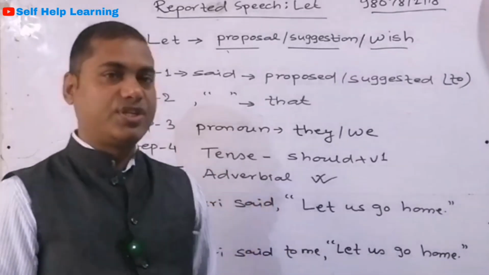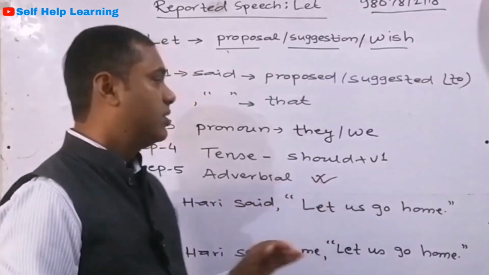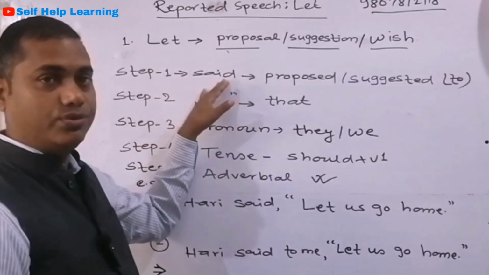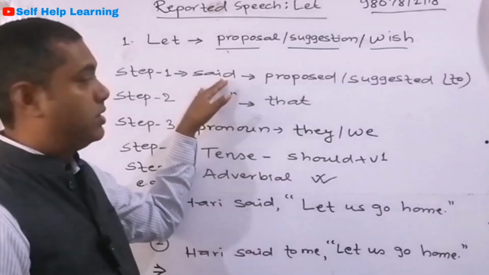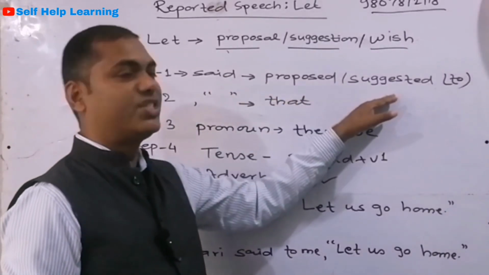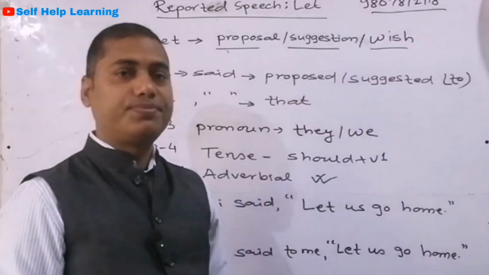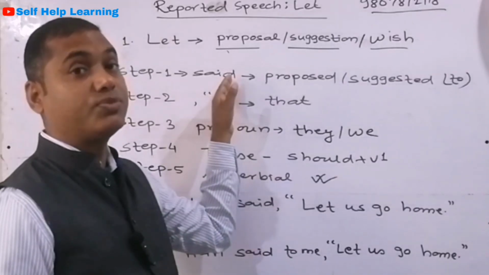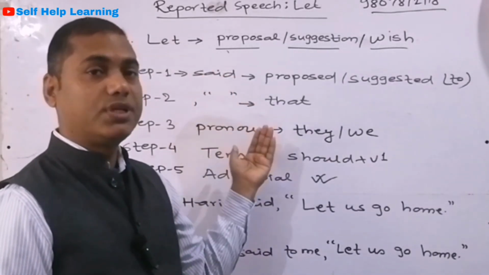And there is a 5 steps trick for that, and we have applied the same 5 steps trick here. The first step is: said or said to becomes proposed or suggested. Like in an assertive sentence, said remains the same, but said to becomes told.